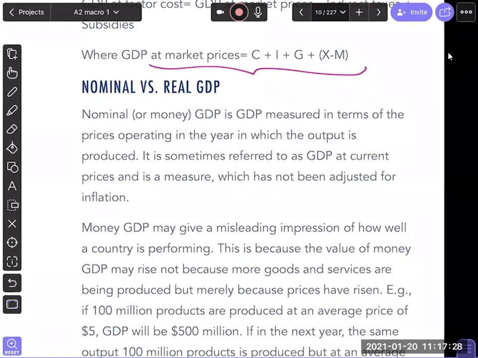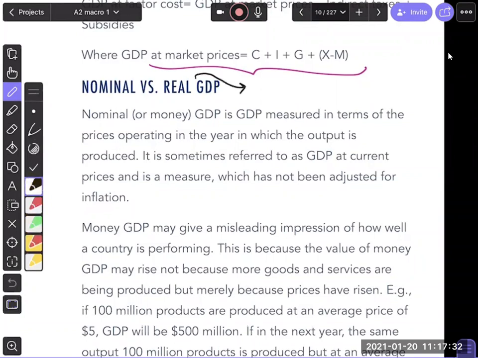So what is real? Real GDP means GDP at constant prices, means prices are kept constant. While nominal GDP is GDP at current prices.